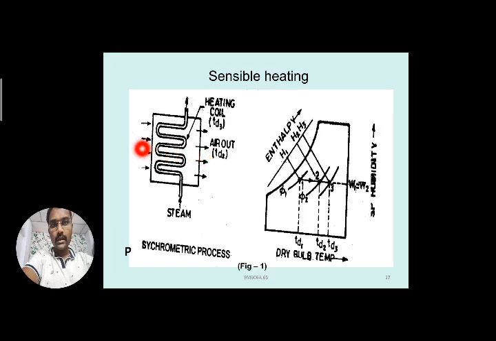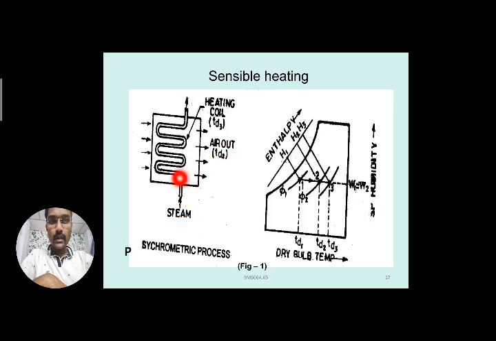The air inlet has some normal temperature TD1, and the temperature of the air can be increased by making contact with this heating coil, so the temperature changes from TD1 to TD2 in the air coming outside through the exit.